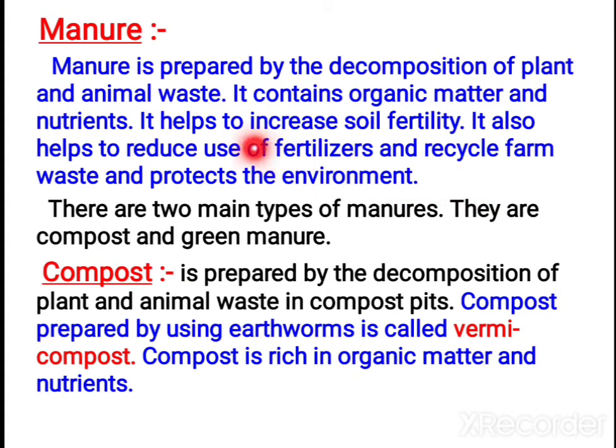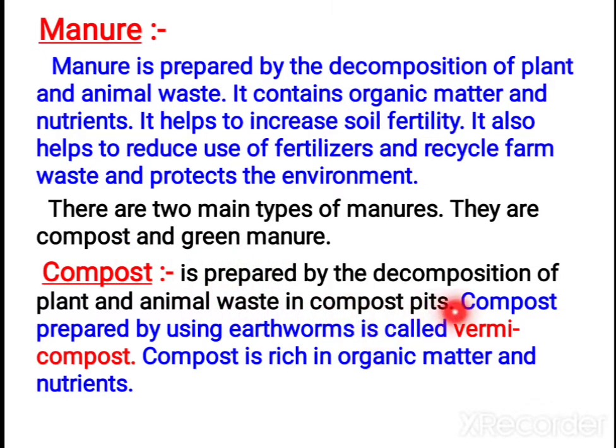And we are able to recycle the wastes also. That's why it is cheaper. Manures are cheaper compared to fertilizers, so manures are preferred more than fertilizers. It protects the environment also. There are two types of manures: compost manure and green manure.